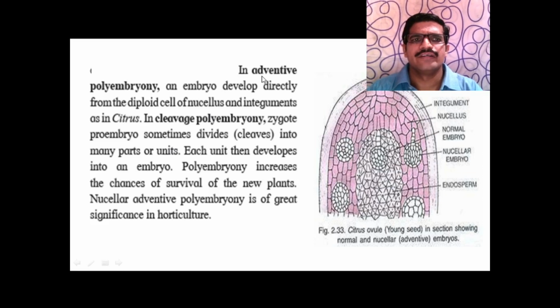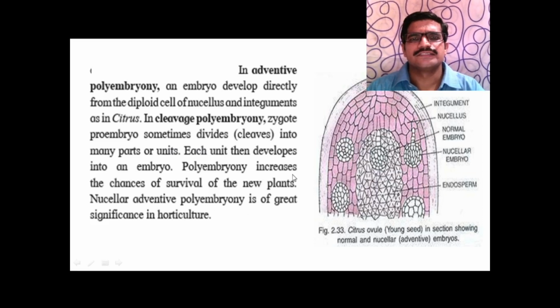In adventive polyembryony, an embryo is directly developed from this diploid cell of the nucellus and the integument, for example in citrus. In cleavage polyembryony, the zygote proembryo sometimes divides into many parts or units. Each unit then develops into an embryo. It is called cleavage polyembryony.